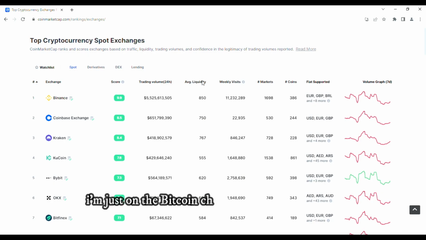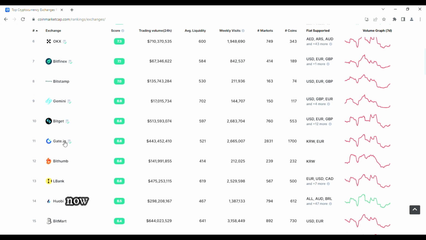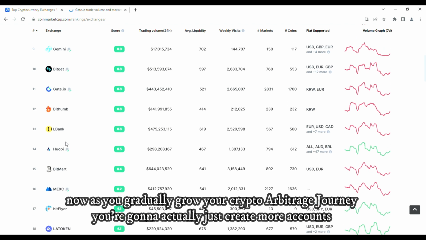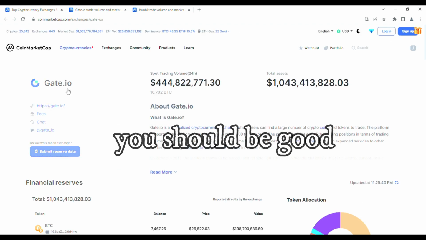I'm just on the Bitcoin chart over here, but I highly suggest creating some of these smaller coins. Now, as you gradually grow your crypto arbitrage journey, you're going to create more accounts on these exchanges, but as long as you have a smaller framework, you should be good.